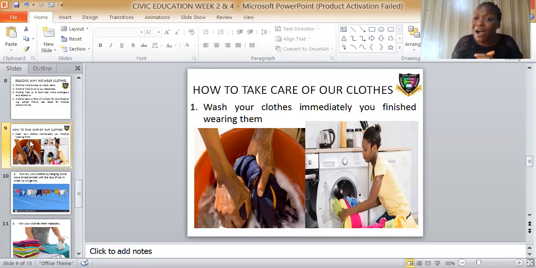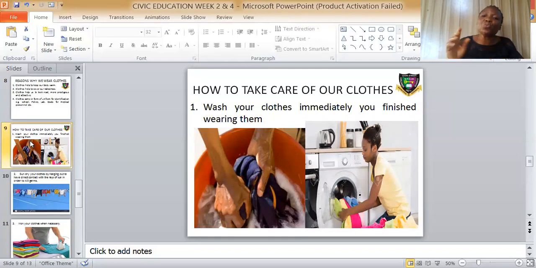I once told you that immediately you come back from outside because of COVID-19, you remove your clothes at the doorpost and wash them immediately to guard against germs and diseases.